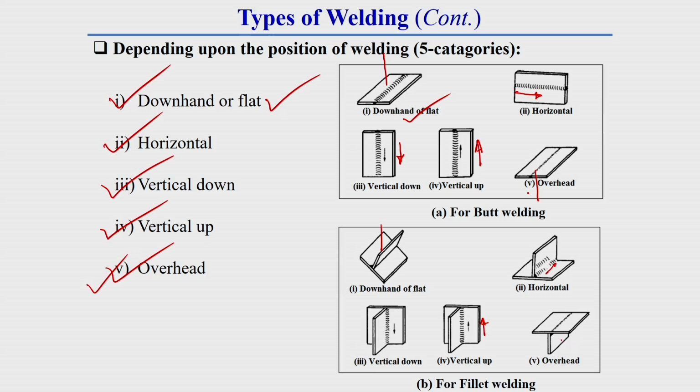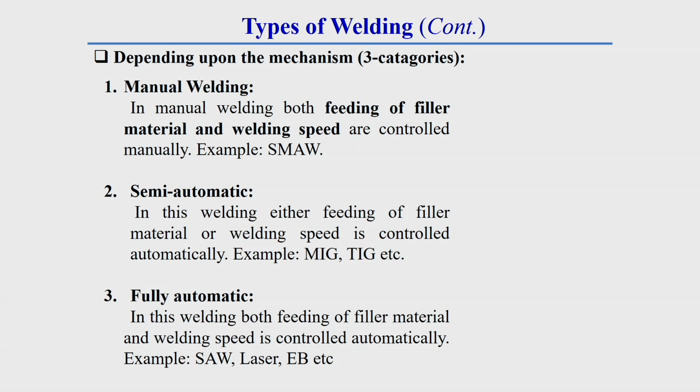And this is the overhead welding process, where this electrode is put against the gravity. That is why this is called the overhead welding process. So, from this figure one can easily observe that this overhead welding technique is more tough, and the easiest welding process is the downhand welding process. Now, depending upon the mechanism, welding can be categorized into 3 different categories. This can be manual welding, semi-automatic welding, or fully automatic welding.